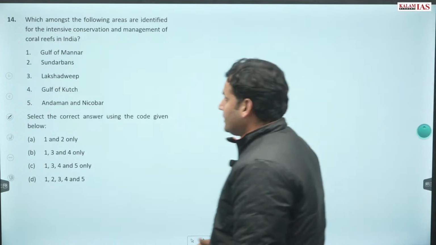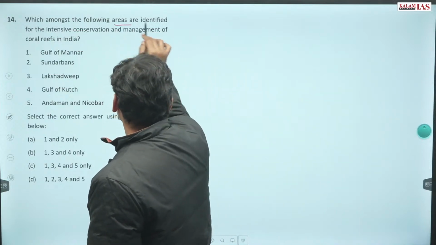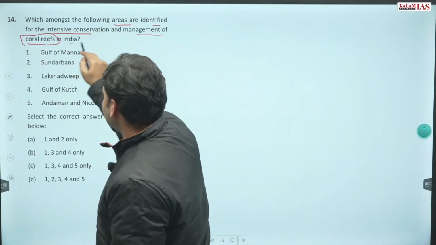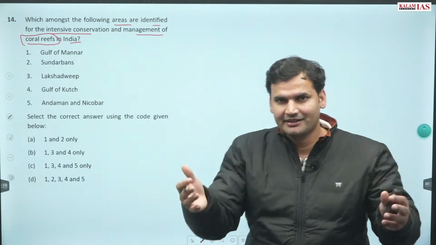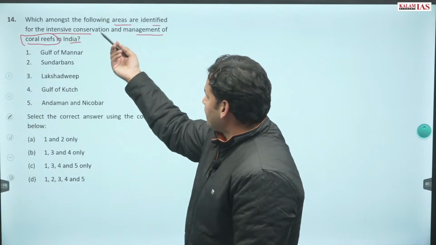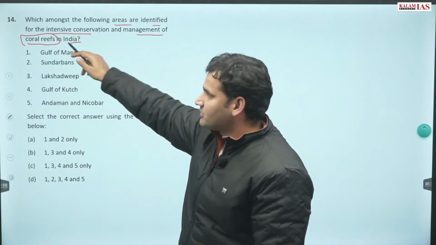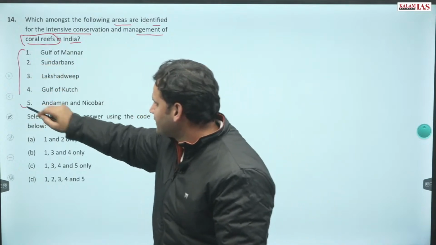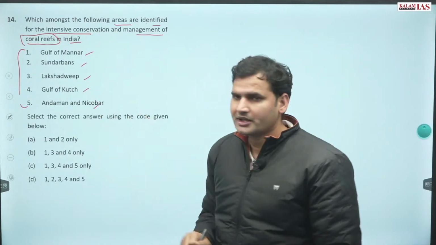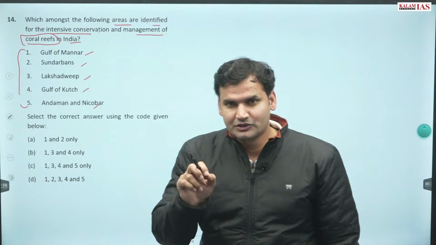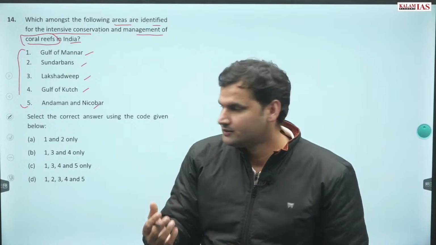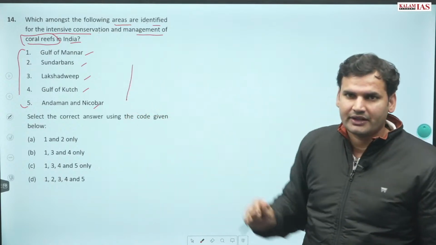Now moving to question number 14. Which amongst the following areas are identified for intensive conservation and management of coral reefs in India? अब इतने सारे स्थान हैं इंडिया में, इतनी सारी places हैं. How can we know which area has been identified for conservation and management of coral reefs? Let us see, five different places are given: Gulf of Mannar, Sundarbans, Lakshadweep, Gulf of Kutch, Andaman and Nicobar Islands. Coral reefs को जब हम पढ़ते हैं, I am telling you how to know the answer without having to remember certain facts.